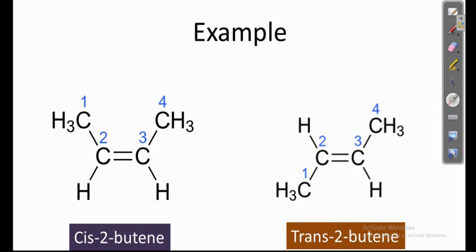In the first case, we have a carbon double bond system, and it is attached with similar methyl groups, and on the other side we have hydrogen. So these two similar groups are attached on the same side of the double bond, whereas in the second case the similar groups are attached at opposite sides of the double bond.